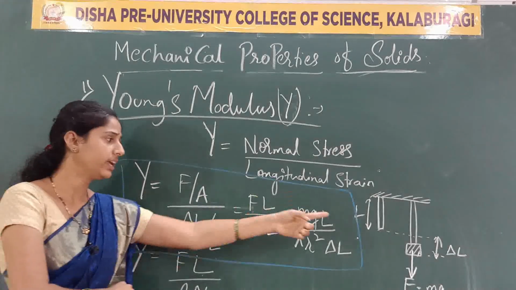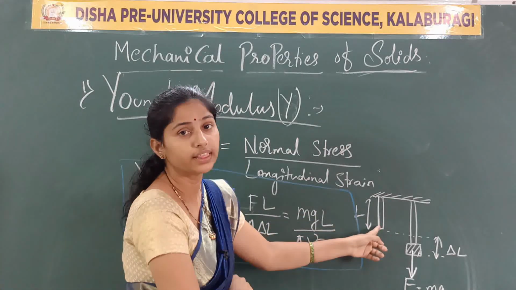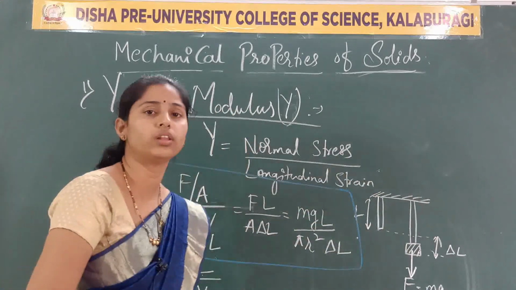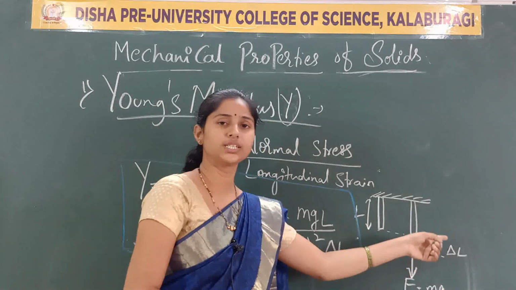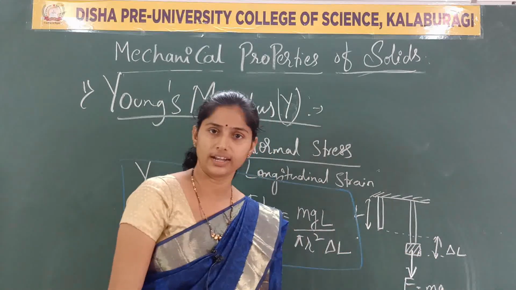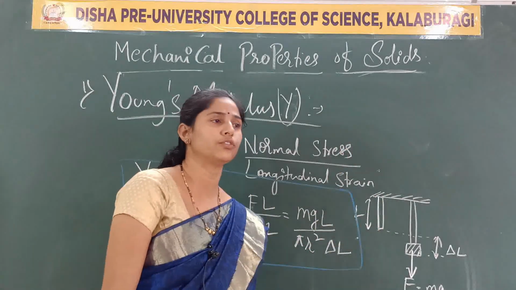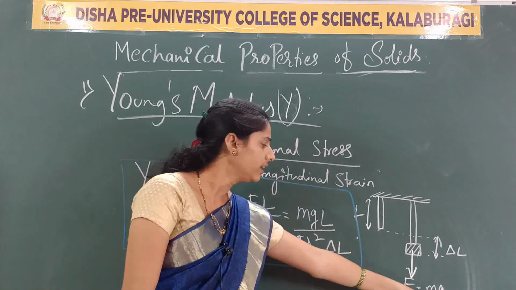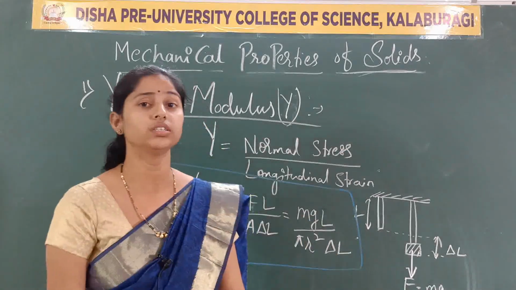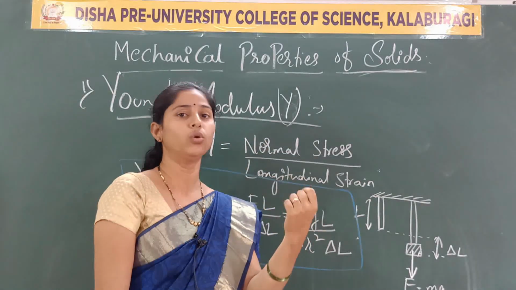So we are taking a metallic wire which has the original length L. Suppose we stretch that wire by putting a load on it. It creates a displacement, a change in the length, that we are taking as delta L. The force is downward due to gravity, so it will obviously increase where the applied load is connected.